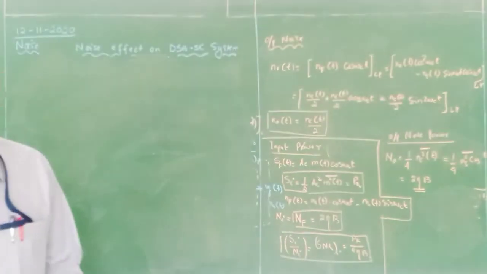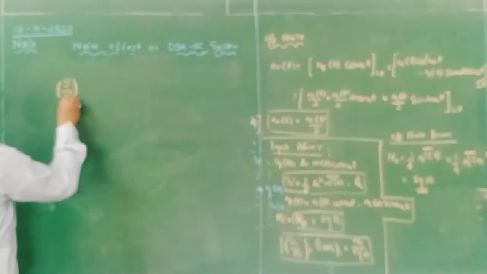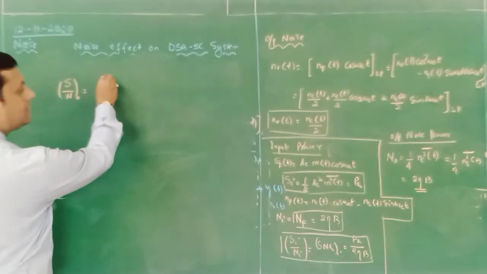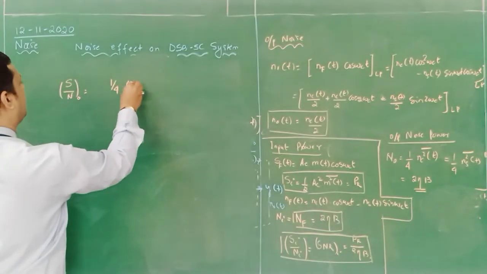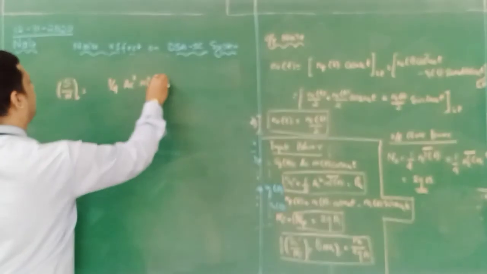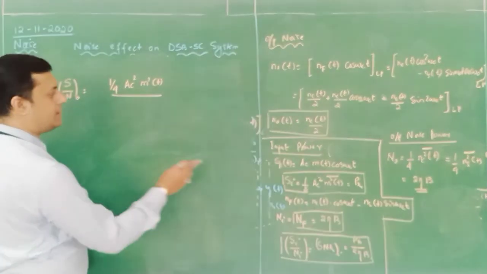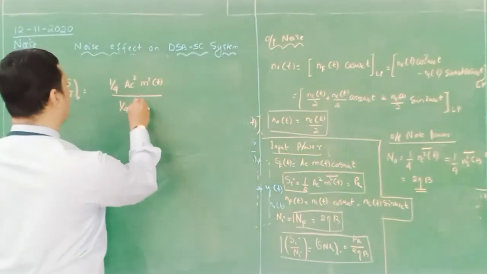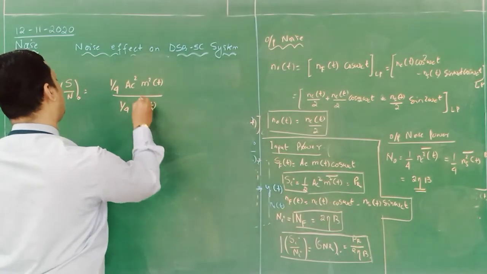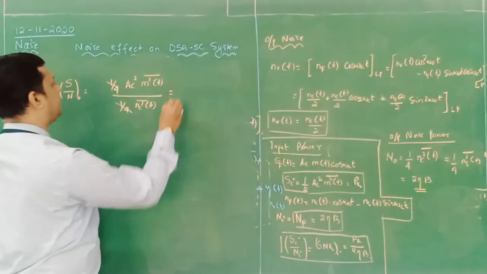Just I need to represent the value once again. So output SNR is equal to signal power. Output signal power is how much? 1 by 4 Ac square m square of t whole divided by how much it is? Now output noise power. Output noise power is 1 by 4 Nc square of t. Done. This 1 by 4 is cancelled out.